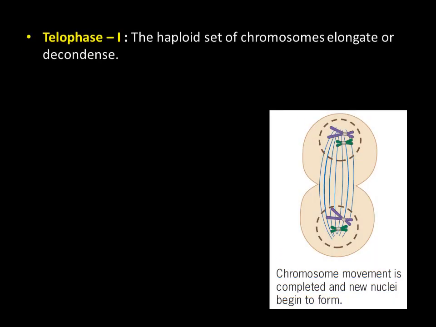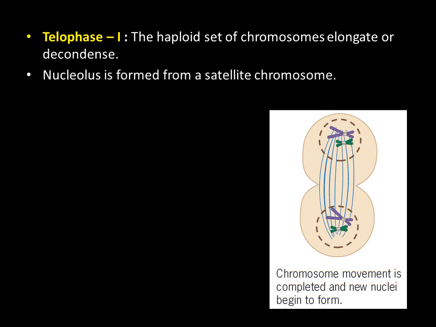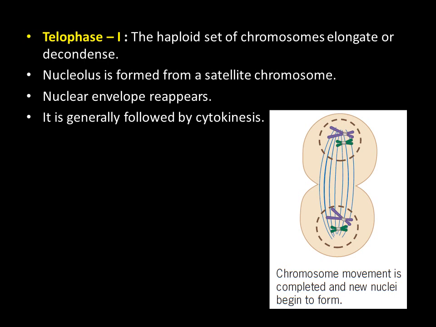Next one is telophase first. The haploid set of chromosomes elongate or decondense. See here that these chromosomes, particularly the haploid set, elongate or decondense. The nucleolus is formed from the satellite chromosome. The nuclear envelope reappears. You can observe here the nuclear envelope reappearing, and its formation is going on. It is generally followed by cytokinesis.